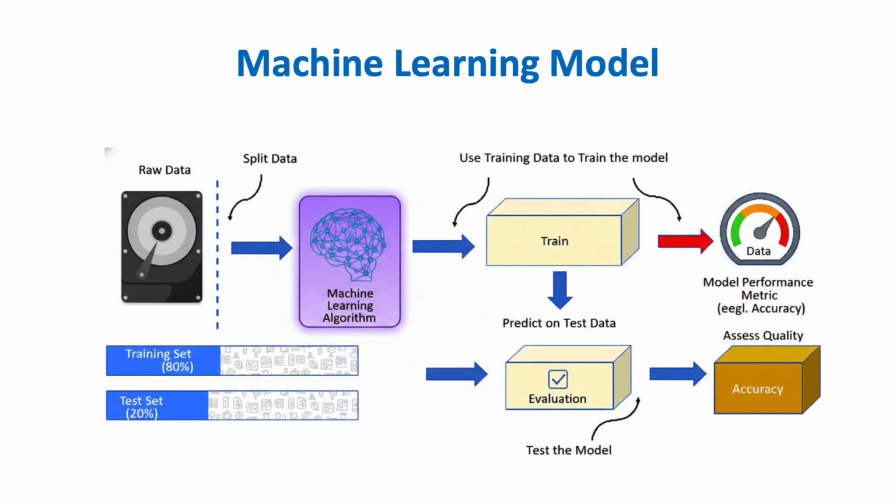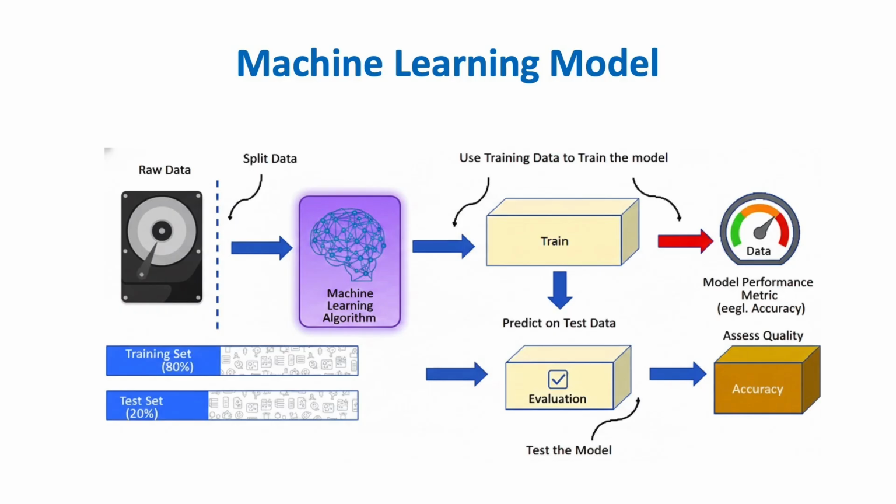Now, we will see the working of a machine learning model. We begin with raw data. This is the original information collected from sources like files, sensors, logs or user activity. At this stage, the data hasn't been used by the model yet. It's just stored and waiting to be processed. Next, the data is split into two parts. Training data, which is typically about 80% of the total data. Test data, which makes up the remaining 20%.